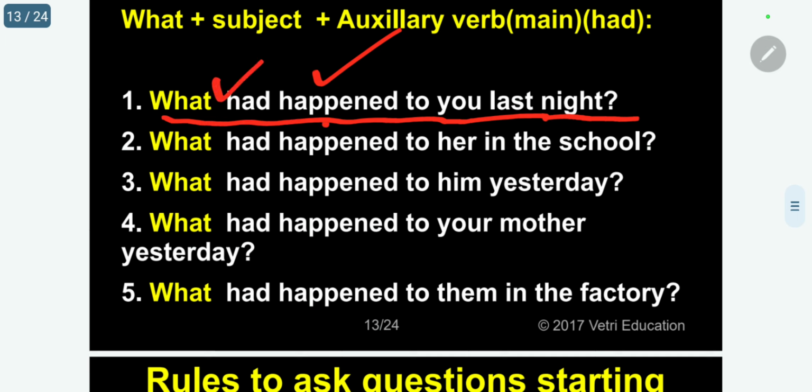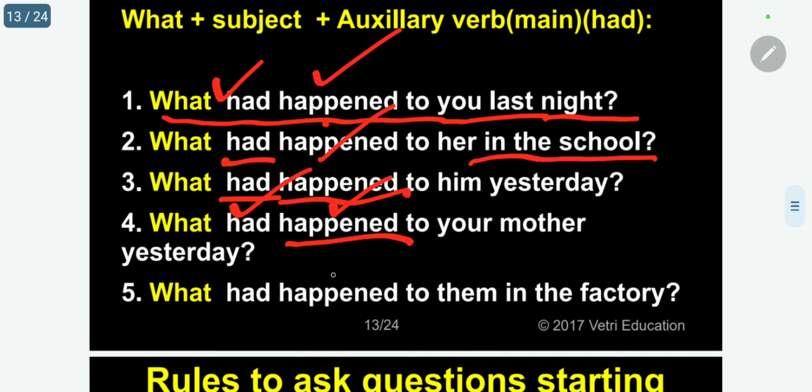What had happened to her in the school? Happened main verb, had auxiliary. What had happened to him yesterday? Happened main verb, had auxiliary. What had happened to your mother yesterday? Had auxiliary, happened. What had happened to them in the factory? Had auxiliary, happened the corresponding main verb.